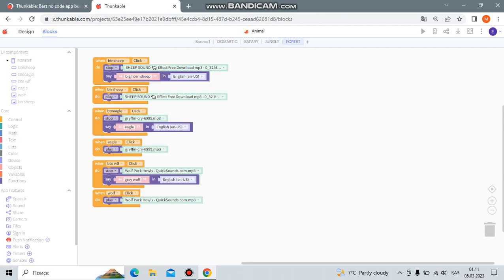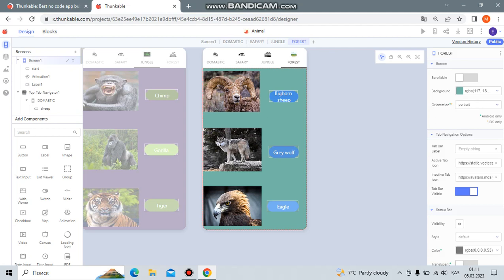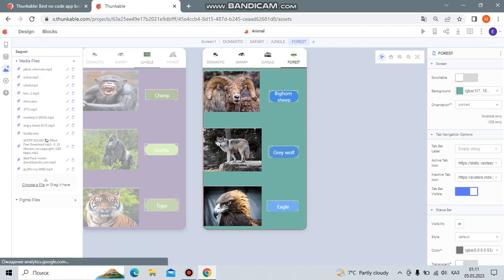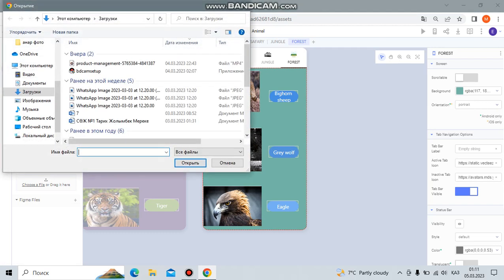How can we add sounds of these animals? When we go to design, we can see their assets, and when you click there, choose a file, it automatically opens the files in your computer, and we can choose the files that we downloaded from the internet.